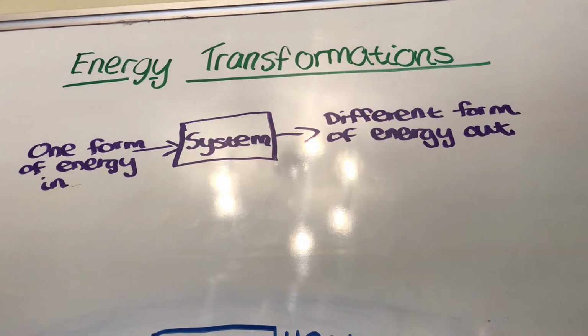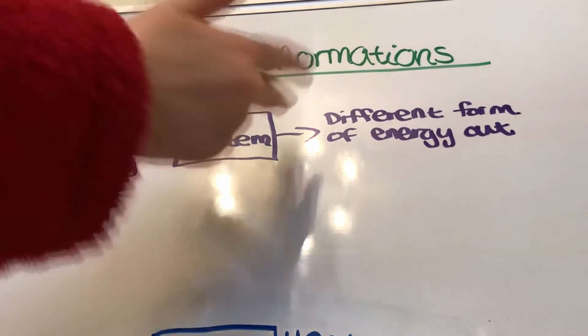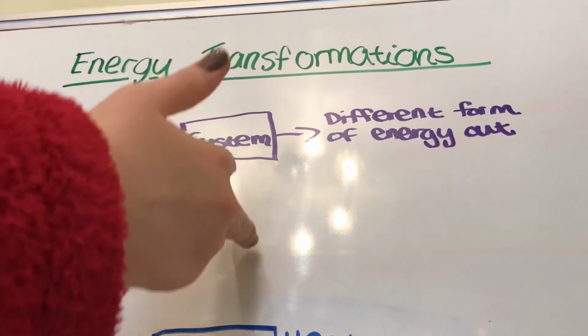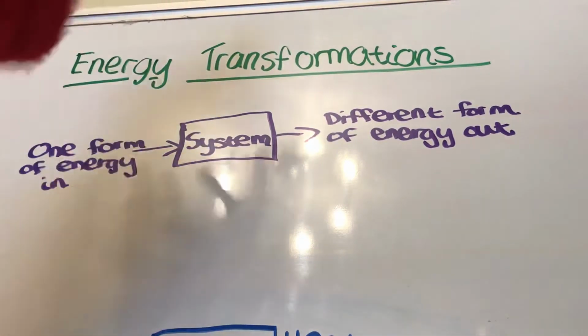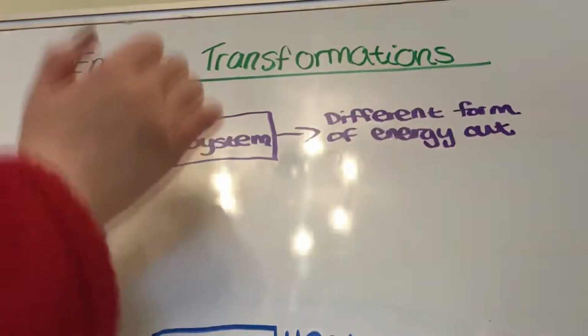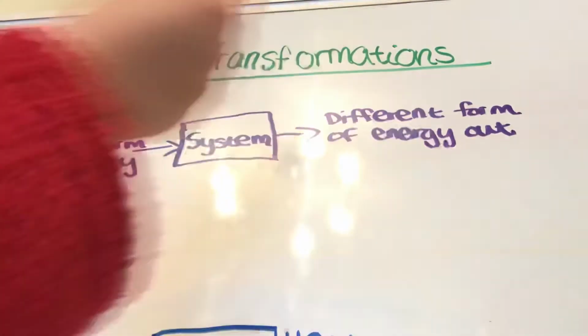So one thing to remember here is energy transformations is usually studied in physics. So what is an energy transformation? It's when one form of energy is converted into another form of energy. For example, you will have one form of energy going into the system, which could be a kettle, a coal fire, a drill, a radio, a car, whatever that system is, it could be any system really, and a different form of energy coming out. So whatever form of energy is going in is different to what's coming out.